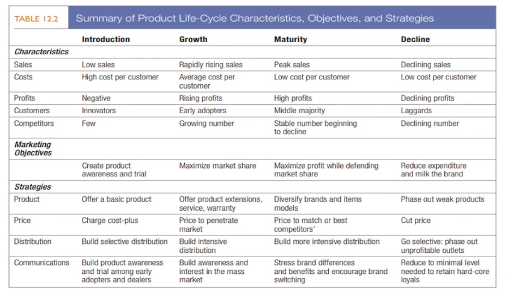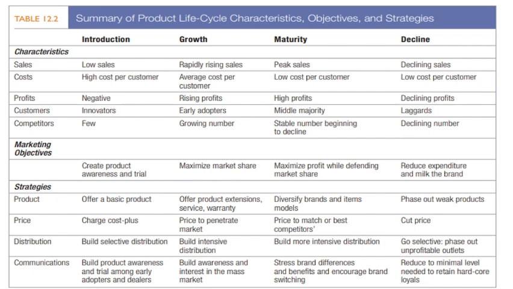Then marketing objectives. Create product awareness and trial. Here you provide awareness and trial. Then maximizing the market share is the aim in the growth stage. In the maturity stage, the aim is to maximize profits while defending the market share. You try to protect the market share and raise the profit.